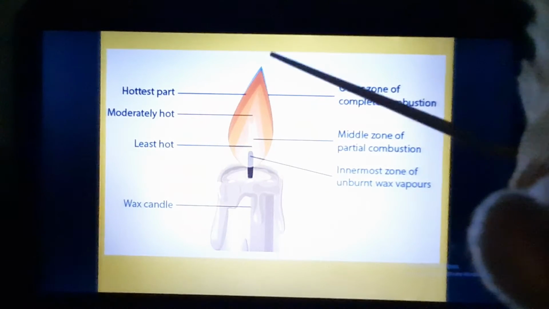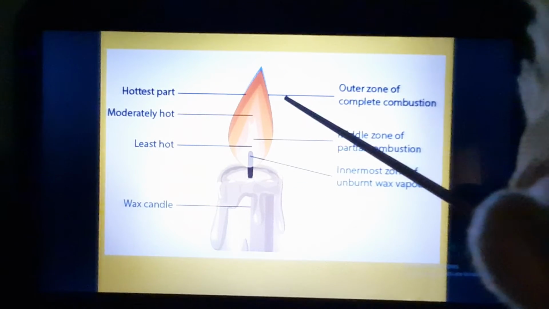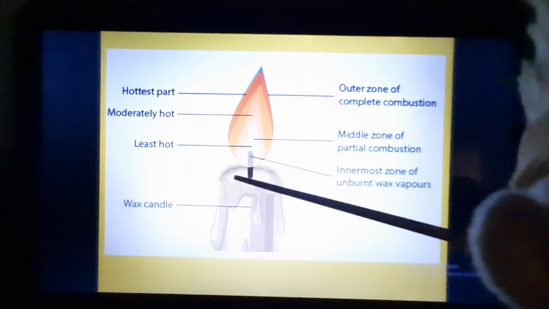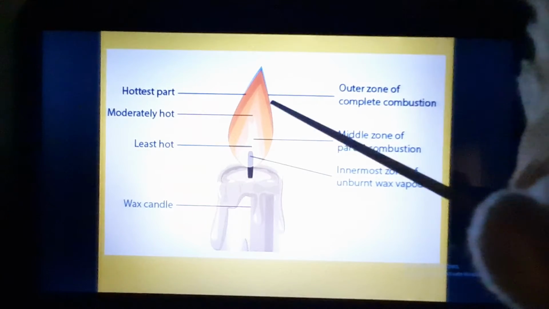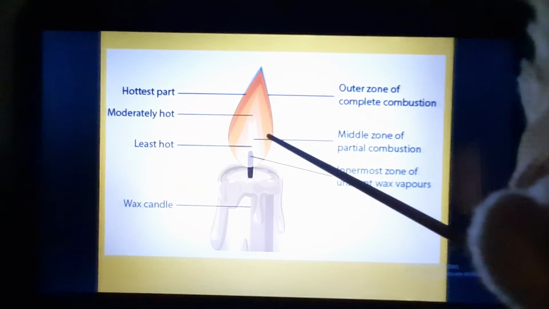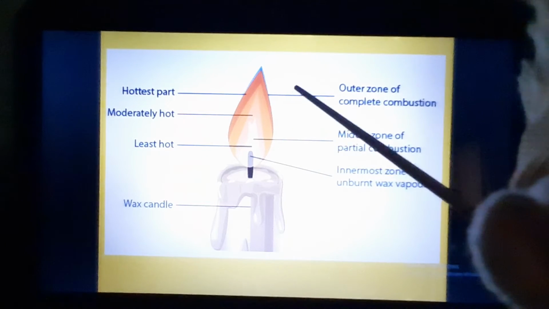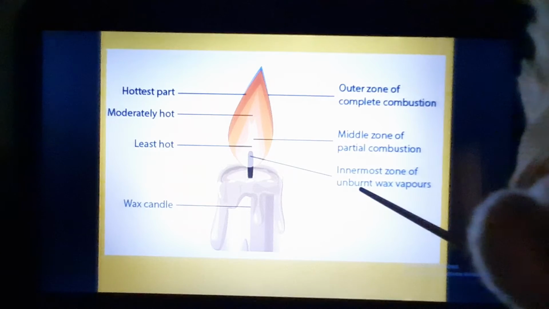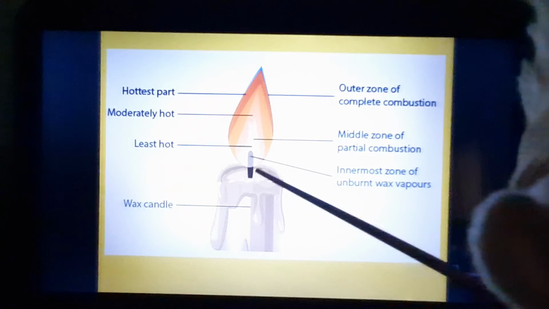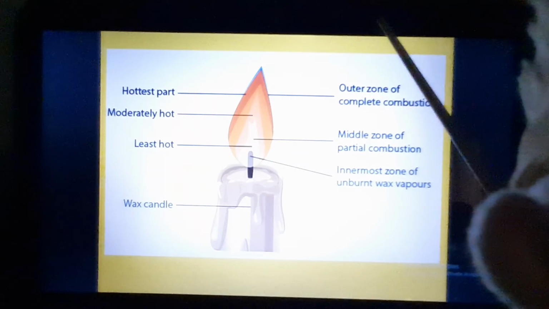So here you can see in the structure of the flame, this is the outermost zone. In this zone complete combustion is happening and this is the hottest part, and this is blue in color, therefore it is non-luminous. Now this is moderately hot, it is the middle zone, where partial combustion is happening, and here it is the luminous flame. Why is it luminous? Because the color of the flame is yellow. Now this is the innermost zone of unburnt wax vapor, because no oxygen is reaching this place. Therefore combustion cannot take place in this zone.